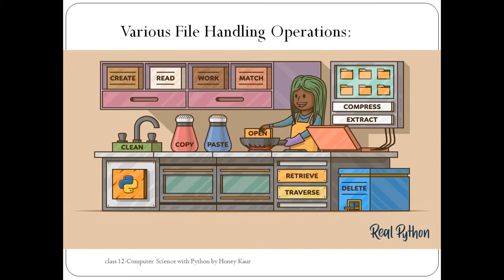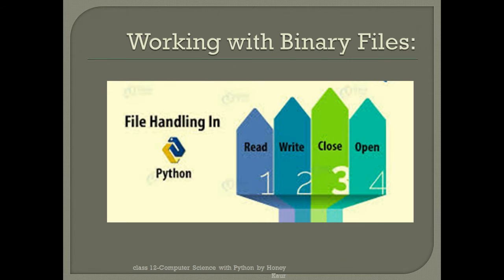Coming to the various file handling operations of binary files, as we have seen, all types of files can have a variety of operations. They are able to create, read, open, write, compress, extract, and many more operations. In the same way, binary files are also able to do all these operations. Working with binary files, we are going to cover 4 basic operations in this chapter. That is, first to open a file, then to either read or write, and in the last to close the file, which is mandatory whether it is a text file or a CSV file, and the same applies to binary files.